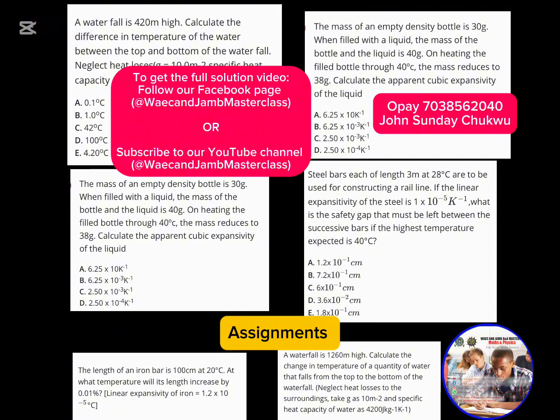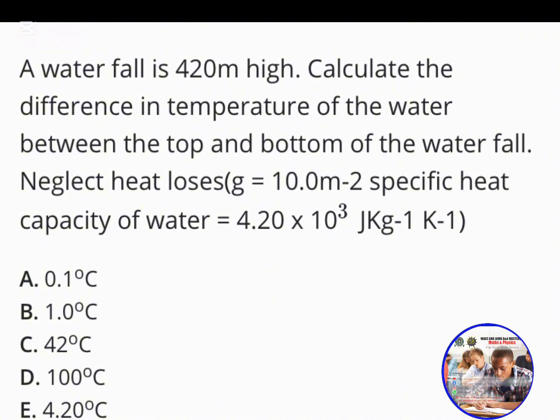All right, and today we want to look at this: a waterfall is 420 meters high. Calculate the difference in temperature of the water between the top and bottom of the waterfall. Neglect heat losses. Take g equals 10 meters per second squared. Specific heat capacity of water is 4.20 times 10 raised to 3 joules per kilogram per Kelvin. Okay, this question is on heat capacity.